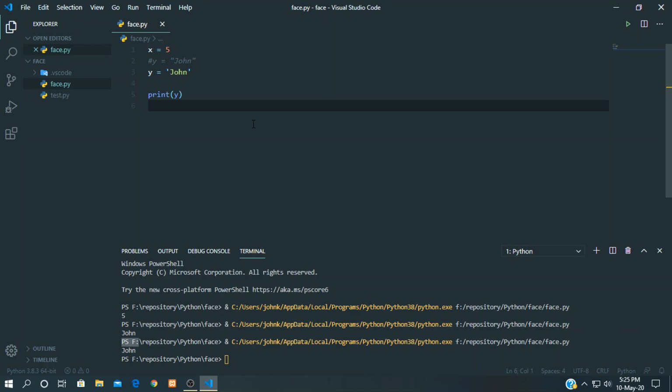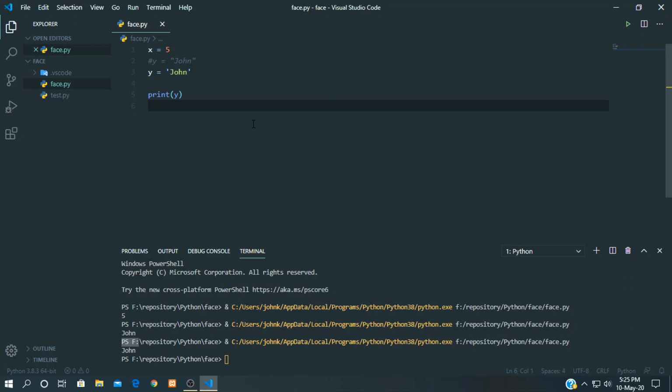Okay, now we know how to create a variable in Python, but how do we name them? A variable can have a short name like x or y, or a more descriptive name like age, car name, total volume, etc. There are some rules for Python variable naming.